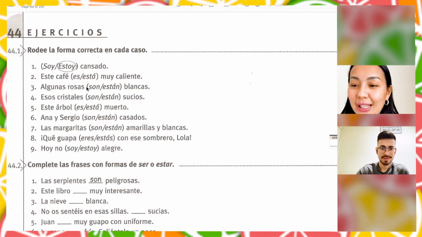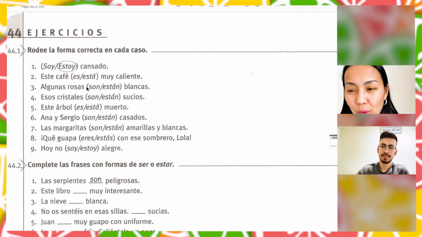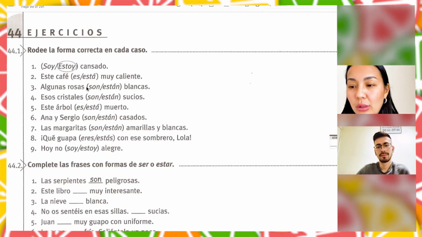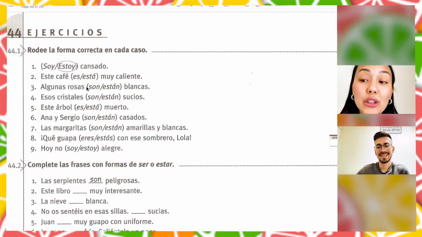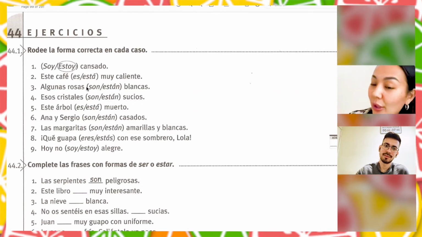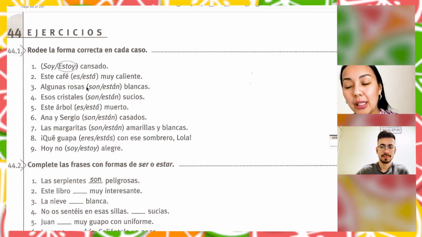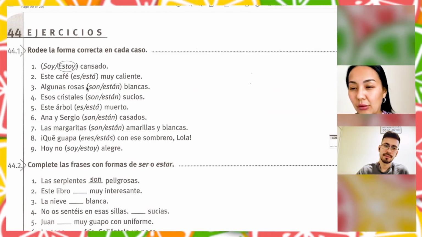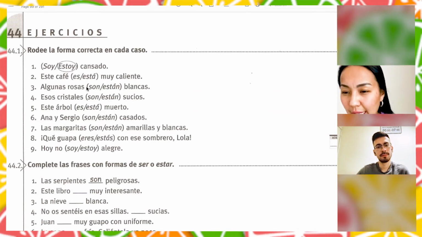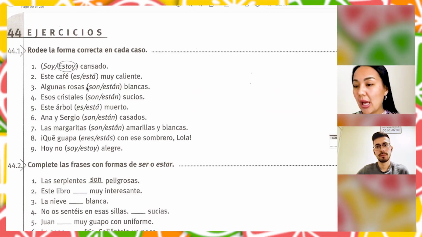So qué guapa estás con ese sombrero, Lola. How beautiful you are with this hat. Usually she doesn't wear this hat. So she's not always with this hat. That's why we use estar. She might be always beautiful, but she's not always with this hat. So hoy, today, that's why it's estar, obviously. Hoy no estoy alegre. Today I'm not happy.